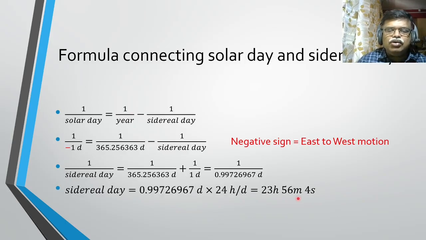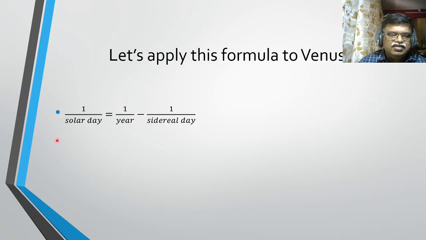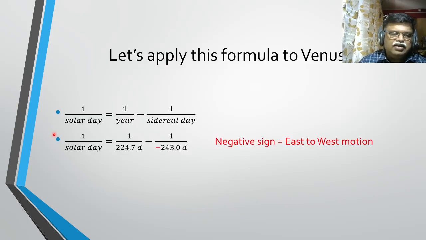Now how about applying this formula to Venus and other planets? If you apply it to Venus, we use this same formula and substitute the numbers. The year is 224.7 days. We don't know how big the solar day is, but we know its rotation period, or spin period, which is minus 243.0 days. The negative sign indicates that Venus spins in a direction opposite to its orbital motion.